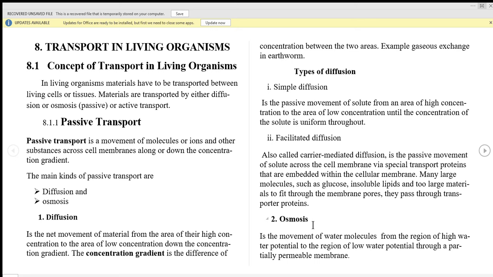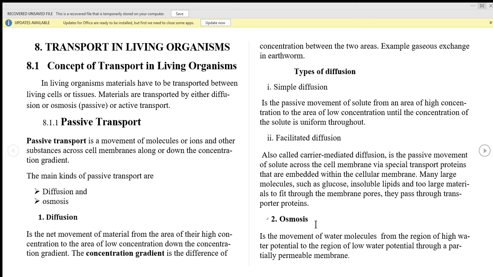Also, another type of passive transport is osmosis. Osmosis is a movement of water molecules from a region of high water potential to a region of low water potential through a partially permeable membrane. So let me give you one concept. Osmosis is a part of diffusion, but osmosis involves only movement of water molecules.